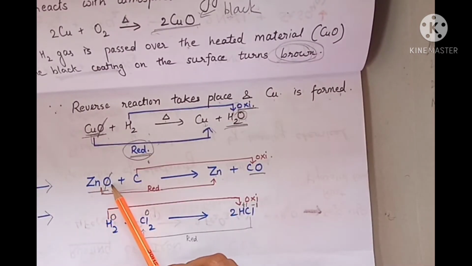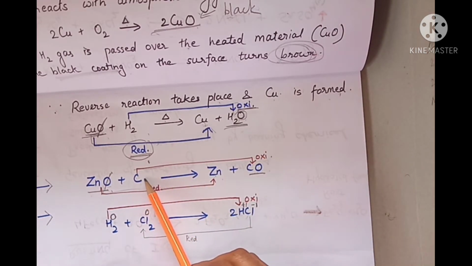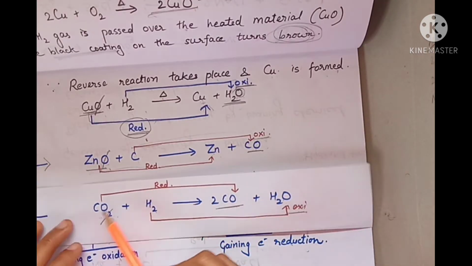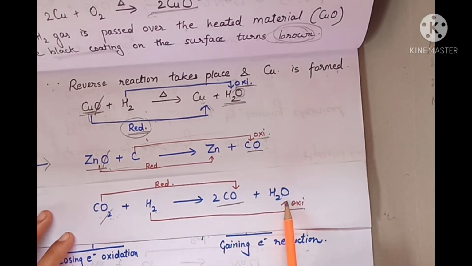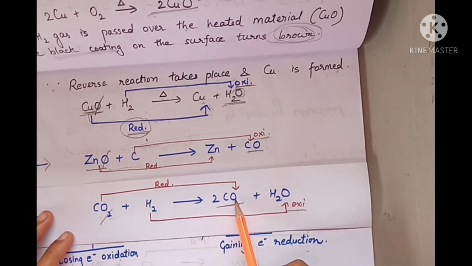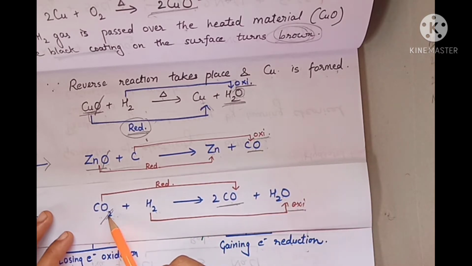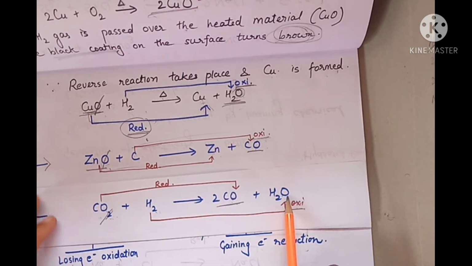Let's take another example. Zinc oxide plus carbon gives zinc plus carbon monoxide. Zinc oxide gets reduced to zinc, oxygen is removed and zinc is formed, and oxygen gets added to carbon, whereas carbon monoxide is formed through oxidation reaction. Another example of carbon dioxide reacting with hydrogen to form carbon monoxide and water. So carbon dioxide has been converted to carbon monoxide through reduction, that is, there is removal of oxygen, and whereas oxygen is added to hydrogen to form water.